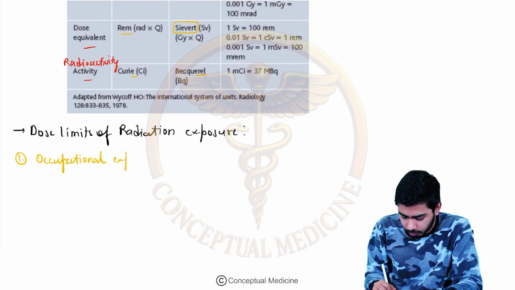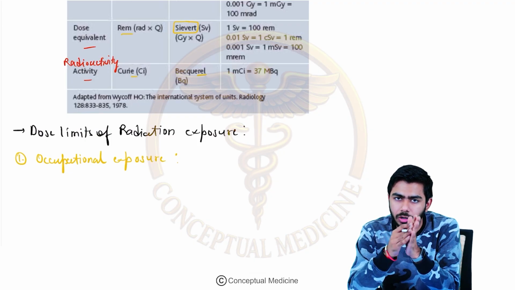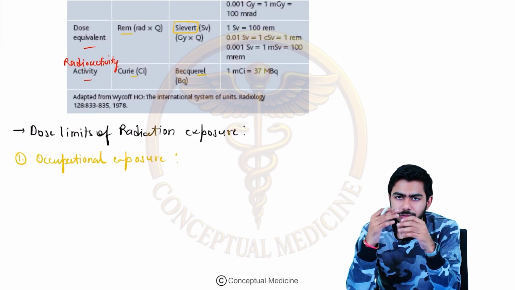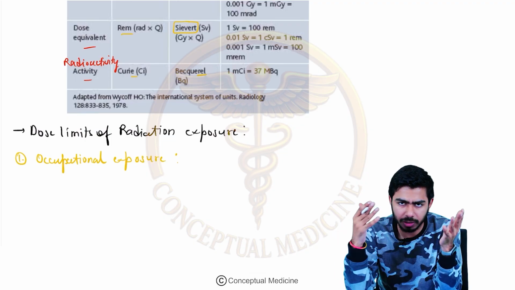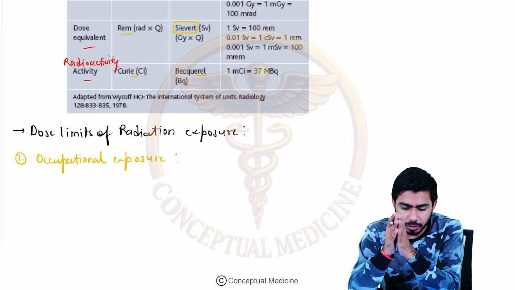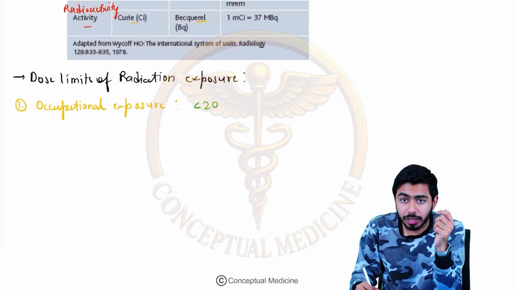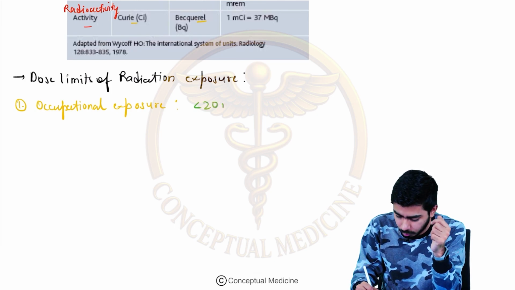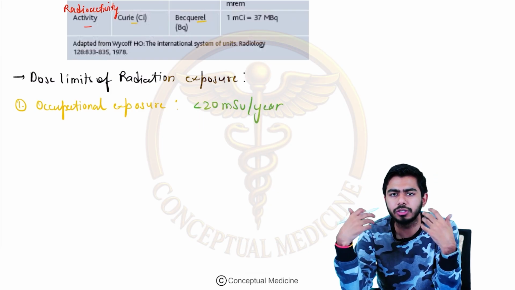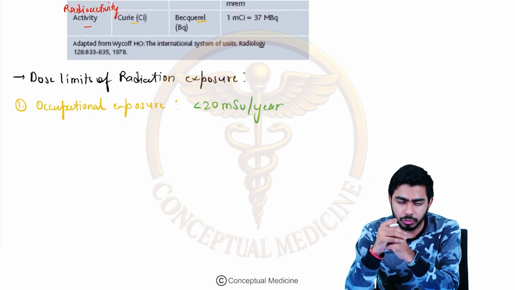For example, you might be working in the radiological department, or somebody is working in the nuclear power plant, or some workers might be working in some category where the radiation might be emitting out, right? In that category, for the occupational exposure, they are saying that it should be lesser than 20 millisievert per year, because above that there are some changes which might be seen in the body if the radiation will be coming into the body, right?